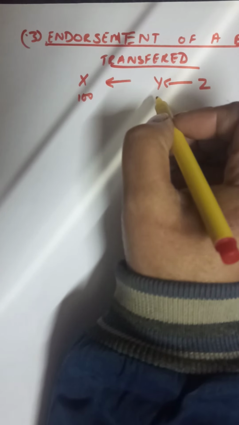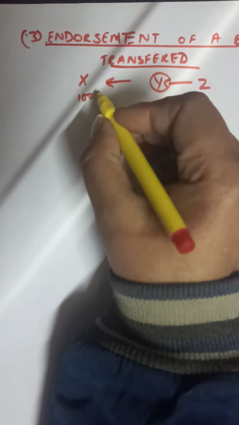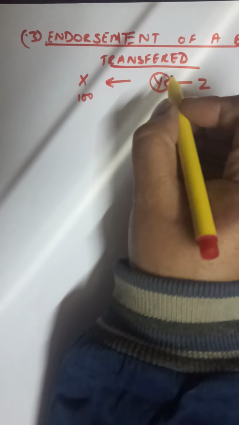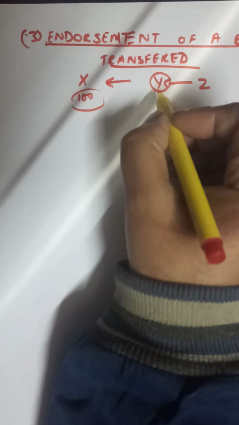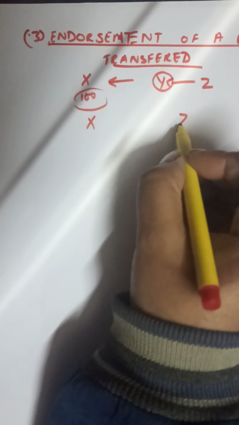Or the other way is that Y, the drawee of the first bill, says, why should I receive the payment and then make the payment? This is of the same value, 100 rupees only. So why not X receive the payment from Z directly?